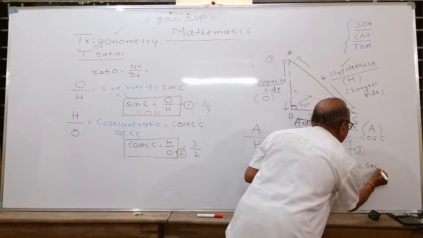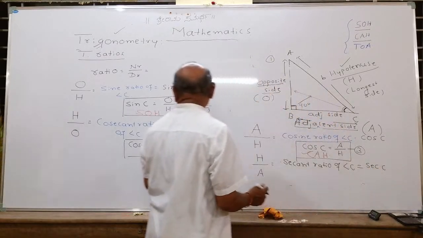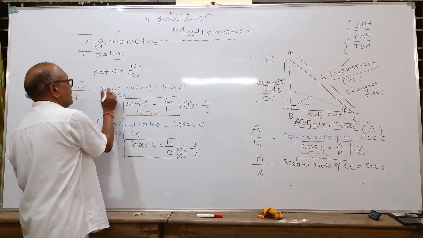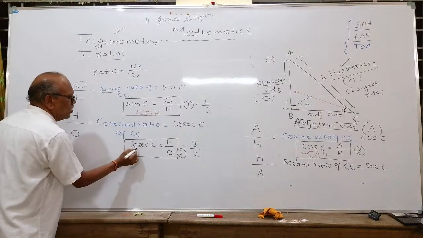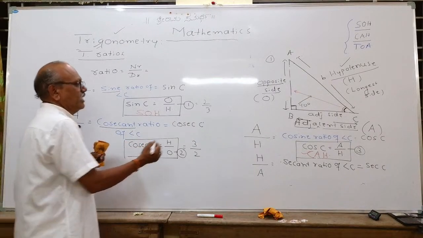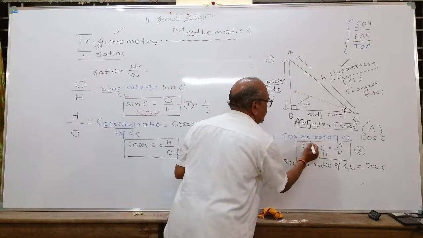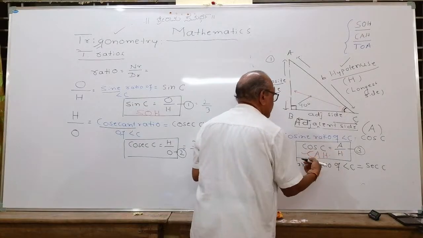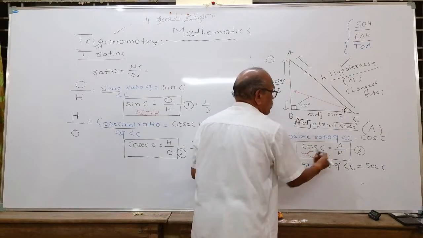Don't read it as sin, as many students do. It is actually sine. And cosecant, the short form is cosec. And this one is cosine. You read it as cosine C only, cos C. Even if you write cos C, pronounce it as cos C, no problem.